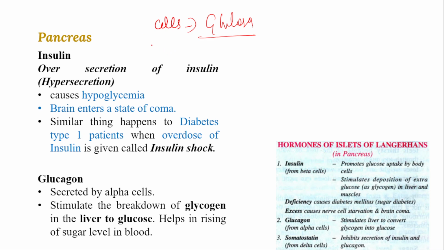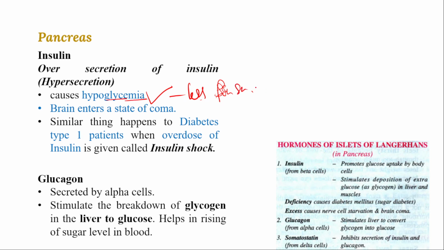If over secretion of insulin takes place, what will happen? Over secretion leads to a hypoglycemic condition, less sugar in the blood. Hypo means less, glycemia means sugar, and emia means blood. Less sugar in the blood will lead to a state of coma. Whenever sugar is less in your body, brain function will be altered, heart function will be altered, respiration function will be altered. That will lead to the formation of a coma condition.